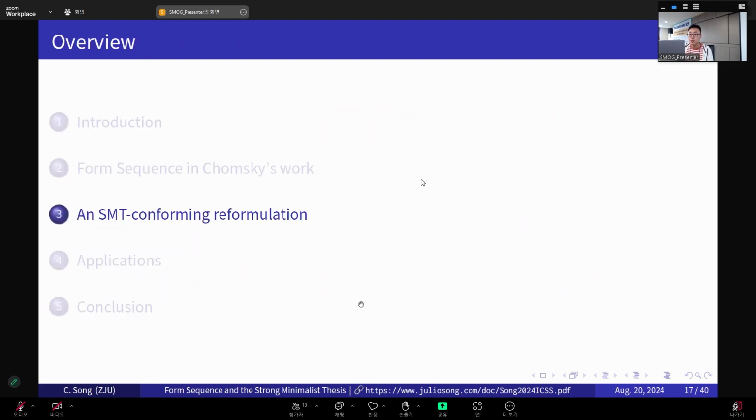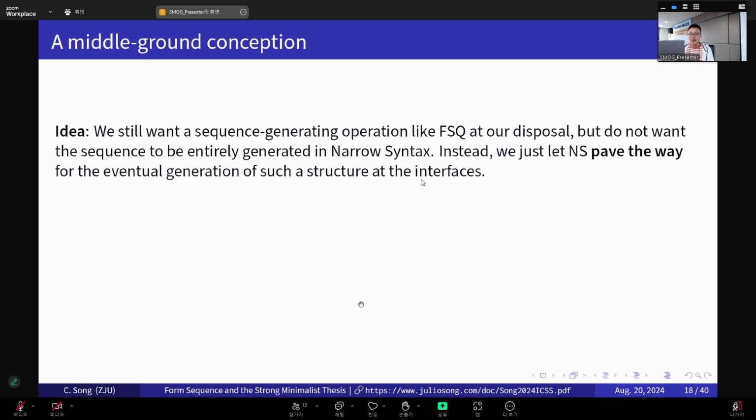After introducing Chomsky's original descriptions of form sequence, next I move on to introduce my own alternative, an SMT-conformal reformulation. So here's my general idea. We still want a sequence-generating operation like form sequence at our disposal, but we do not want the sequence to be entirely generated in narrow syntax. Instead, we just let narrow syntax somehow pave the way for the ultimate generation of such a structure, for instance, at the interface, that is, after narrow syntax.